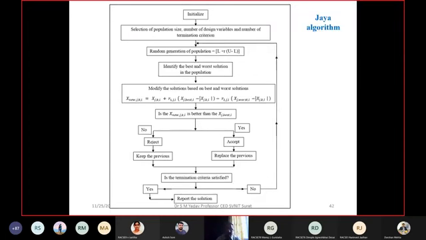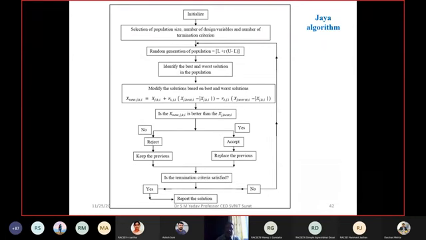This is the flowchart of the Jaya algorithm, where you have to do initialization, selection of population, random generation of population, identify the best and worst solution, modify the solution if it is not the best, and then again go for the new solution, and compare the solution with the best solution.